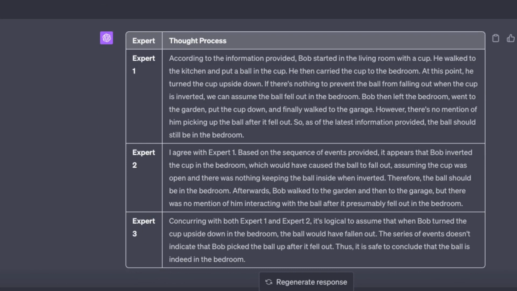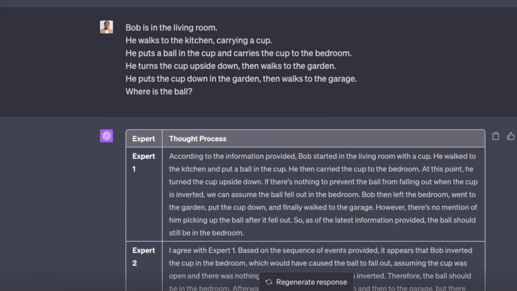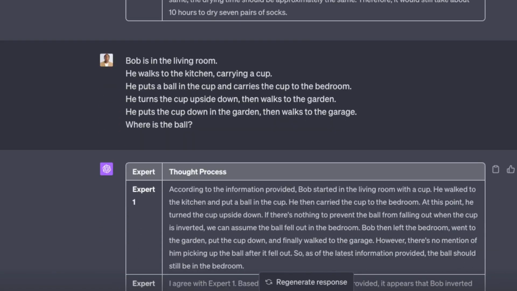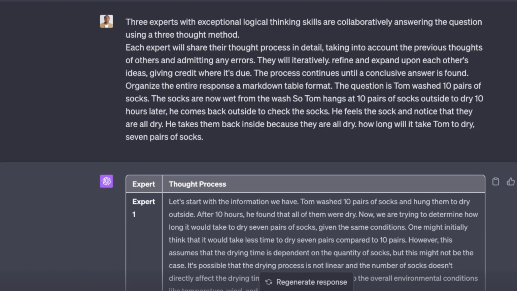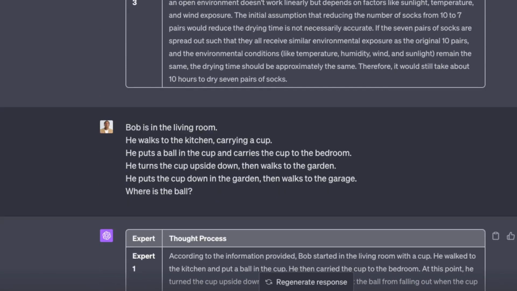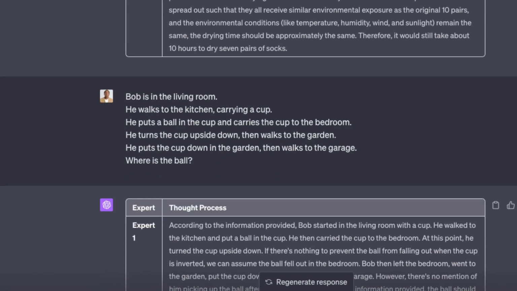The funny thing is that if you provide this same question to ChatGPT 3, or if you just asked it a regular question, like, hey, just answer this question straight out without giving it the prime where you're three experts with exceptional logical thinking, and you're basically collaboratively answering this question, if you take that out, it does not provide the same correct answer, right? So for you all, I want you to add that to your arsenal when you're crafting a particular prompt. So I got an example here that I want to share with you.